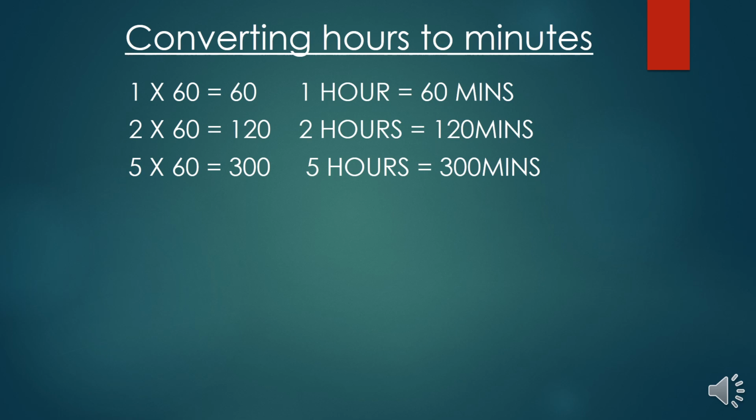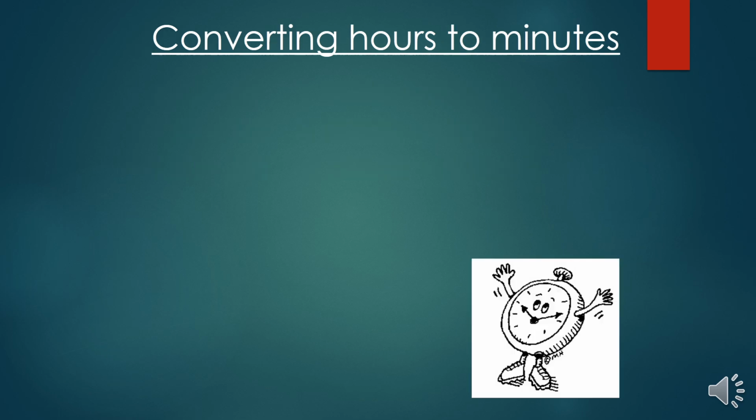Okay, how are we going to convert hours to minutes? We know that there are 60 minutes in 1 hour. So look at the first example. If there is 1 hour and you multiply this 1 hour with 60, it means 1 hour contains 60 minutes. The second example is 2 hours. If I double 60 minutes, or multiply this 2 with 60, I'll get 120 minutes. So there are 120 minutes in 2 hours. The last example is 5 hours. I know that 1 hour contains 60 minutes. So if I multiply this 5 with 60, I'll get 300 minutes. So we can say that there are 300 minutes in 5 hours.